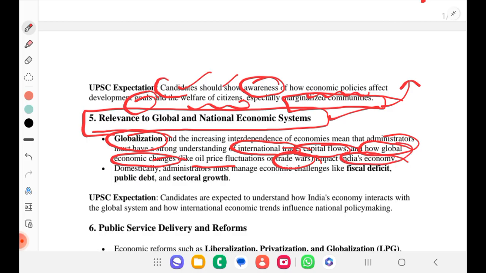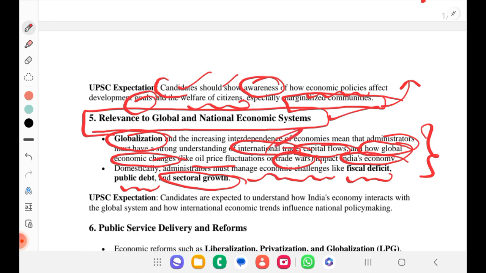Domestically, administrators must manage economic challenges like fiscal deficit, public debt and sectoral growth. So, without economic knowledge, how will you be able to understand how international trade happens? How will you understand the capital flow?